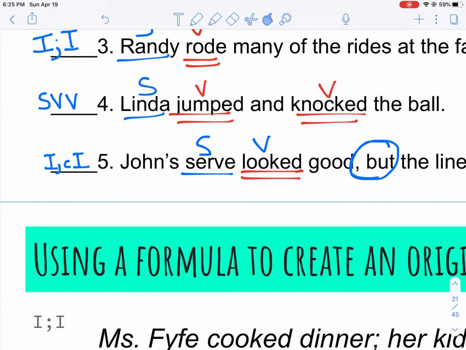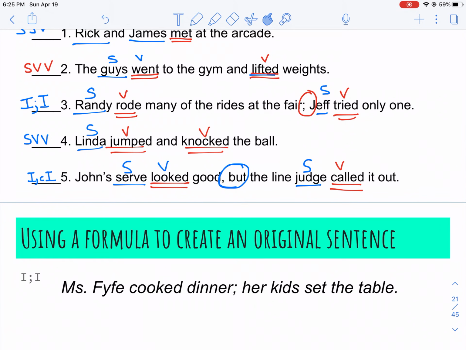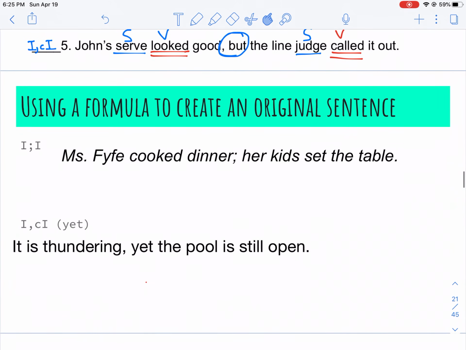Ta-da, first 5 done. Now I noticed at the bottom it asks you to use a formula to create an original sentence. I did just that. The first one gives me the formula I semicolon I. Here's my semicolon. Miss Fife cooked dinner, semicolon. Her kids set the table.